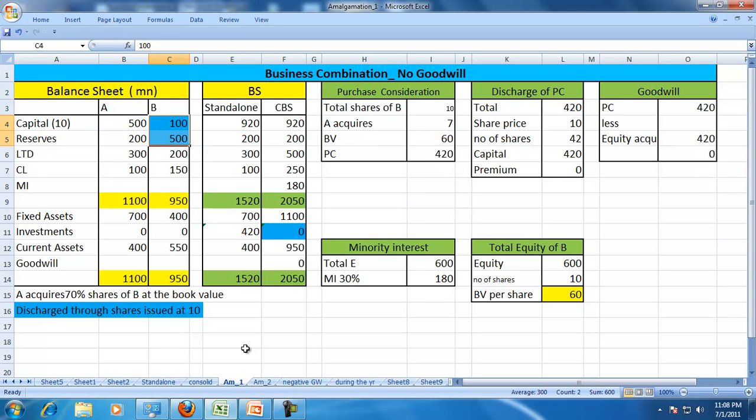Any excess will be shown as goodwill. So in this example we just limited ourselves to a calculation where there is no goodwill, because A acquires B at the book value, and the book value per share is 60 because 600 is the total capital and reserves.